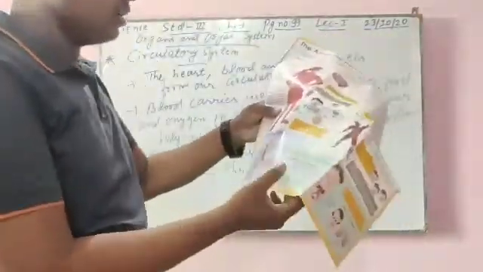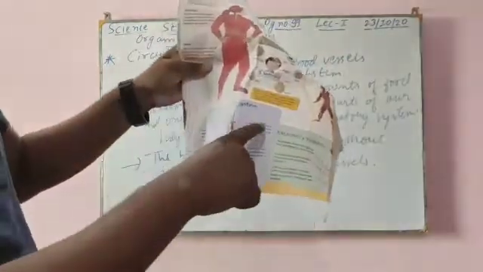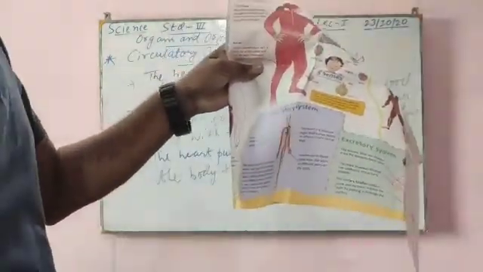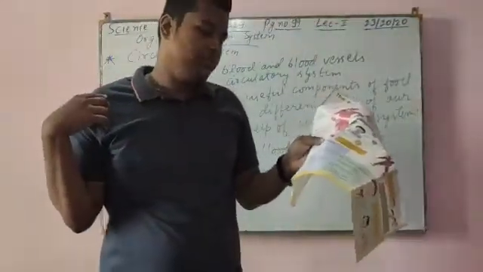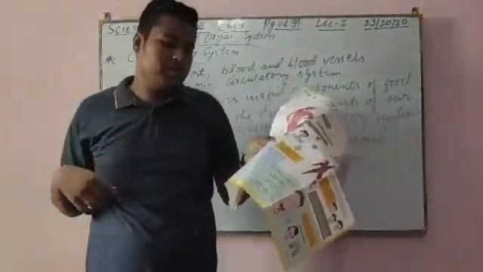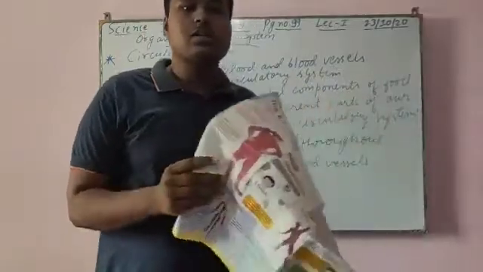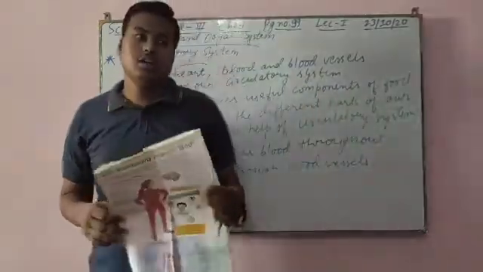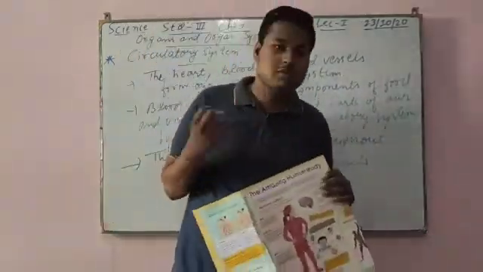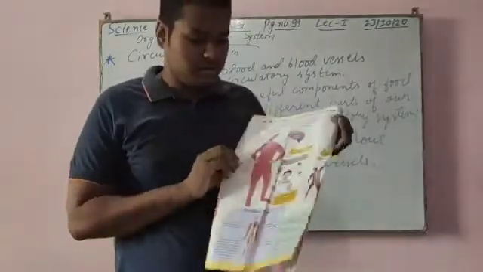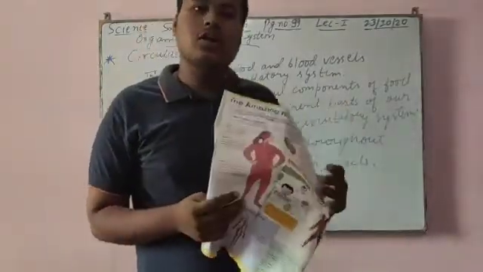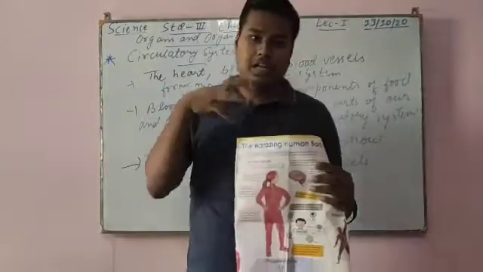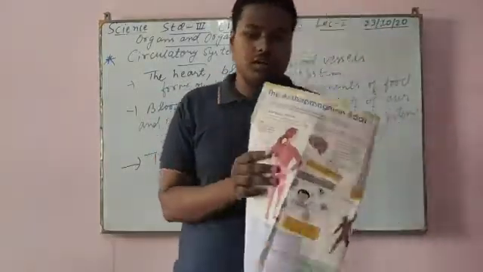Now I am just reading to you. The heart is a muscular organ that pumps blood to different parts of the body. When the veins carry blood from the different parts of the body to the heart, the heart, which is a muscular organ, pumps the blood throughout the body.